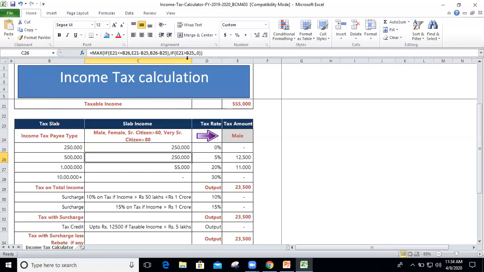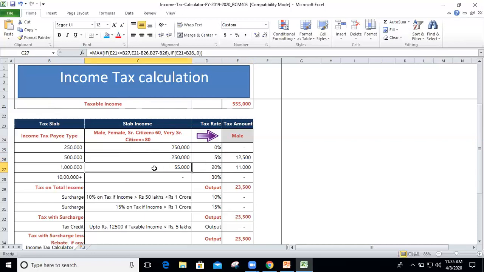Now comma, the second part is very easy. If E21, meaning taxable income, is greater than 2 lakh 50, then comma 0. So the thing is that anything more than rupees 5 lakh will be considered for 5%, and anything less than 5 lakh will not be considered, that will be 0 here. So there is a 5%. Now look at the formula here. It's C26. Whatever output we get here, C26 will be multiplied by 5%. That is 12,500.